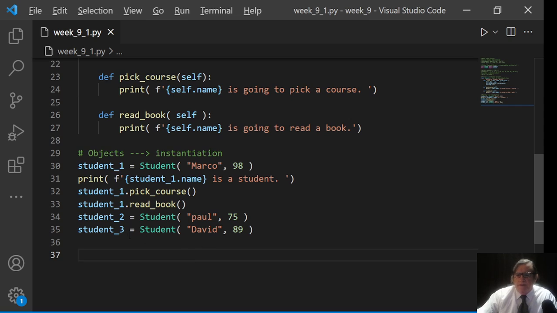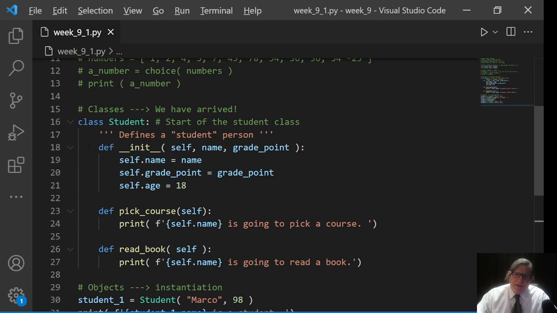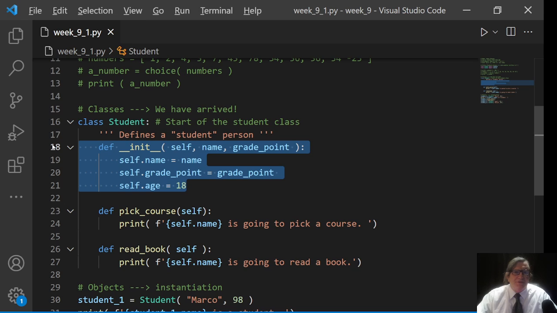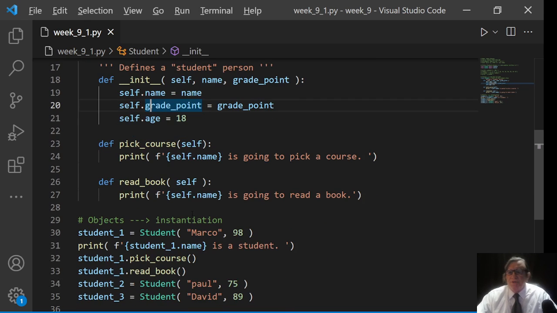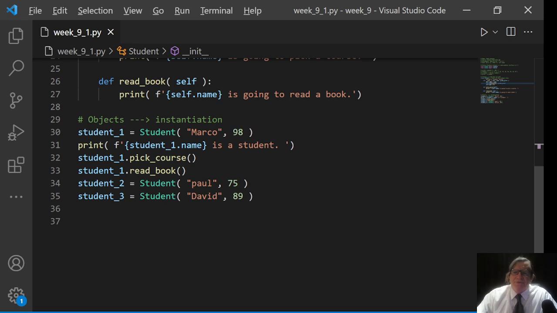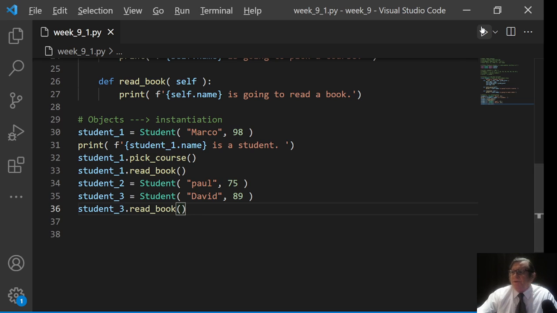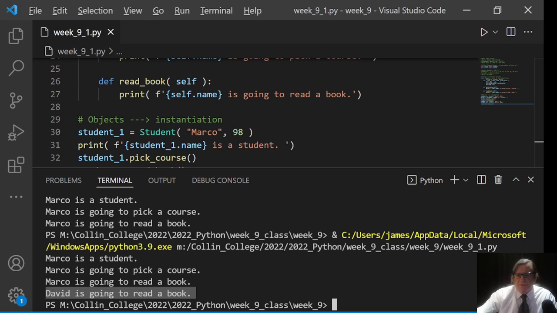Okay. And I could run methods on these instances also. I don't need to right now. I just want to get to the theory that we've created a class, got an initialization, used self for the instance internally. We defined it inside the class, and then we've created instances of that class and ran methods. What the heck? Why not? Student_3, let's just say read_book. Okay, we could go on. I just want to give you an example. So it should say something like, who's student 3? David. David's reading a book. Yep, David is going to read a book.